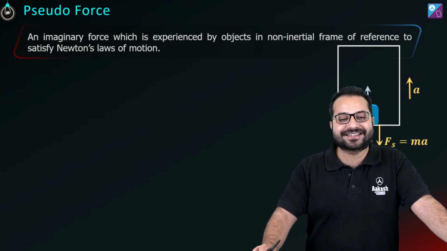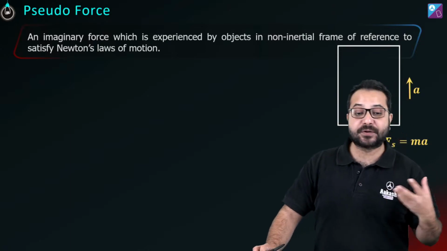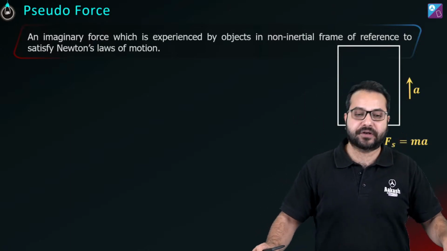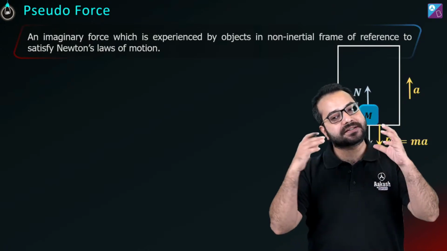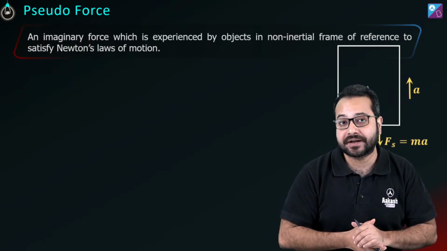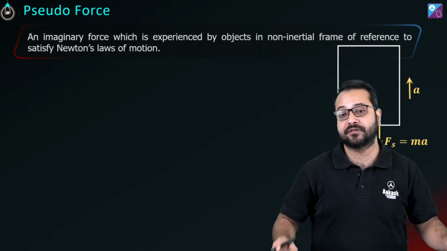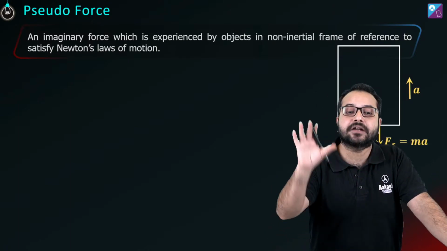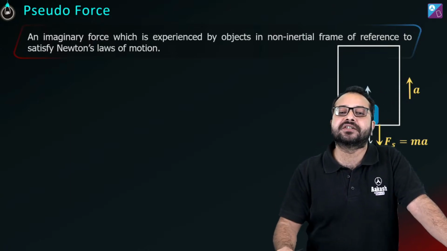To make our task easier. Okay, that's a very general statement you have given, Swastika. You need to be more specific. Okay, chalo. So you understand what is an inertial frame. You understand what is a non-inertial frame. Any frame which is accelerated with respect to an inertial frame is called a non-inertial frame. So constant velocity is not a problem, but acceleration is a problem.